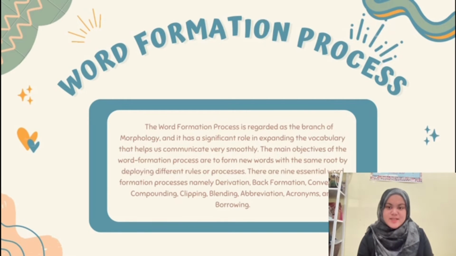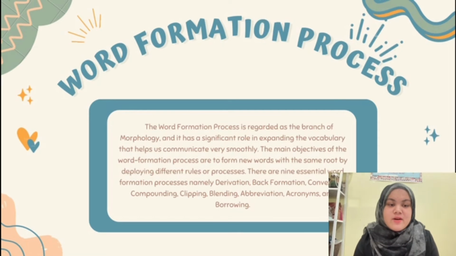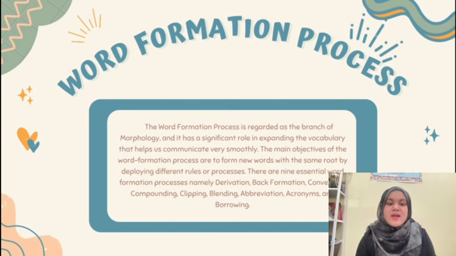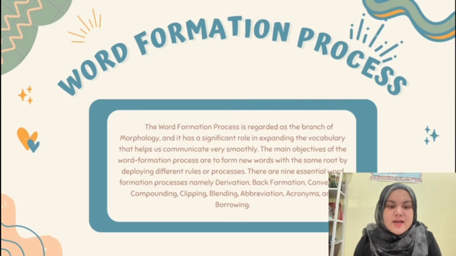Starting off with word formation process, the word formation process is regarded as the branch of morphology, and it has a significant role in expanding the vocabulary that helps us communicate very smoothly. The main objective of the word formation process is to form new words with the same root by deploying different rules or processes. There are 9 essential word formation processes, namely derivation, back formation, conversion, compounding, clipping, blending, abbreviation, acronyms, and borrowing. But in this project, we only found 8 of the essential word formation processes, which are derivation, back formation, compounding, clipping, blending, abbreviation, acronyms, and borrowing.